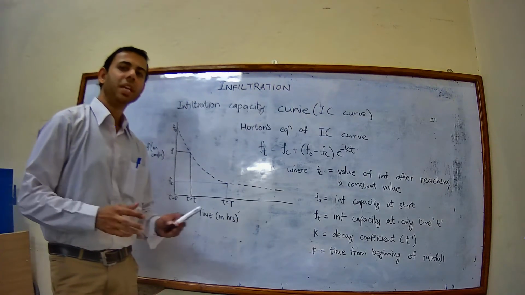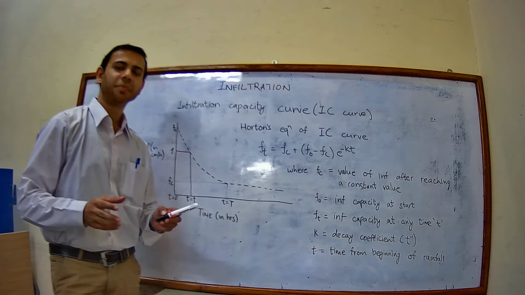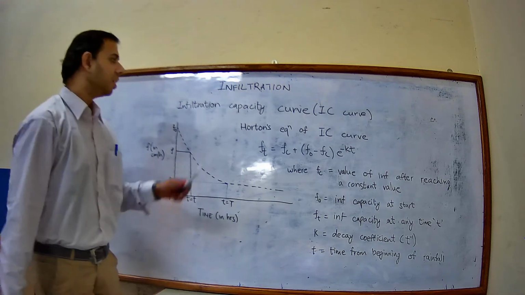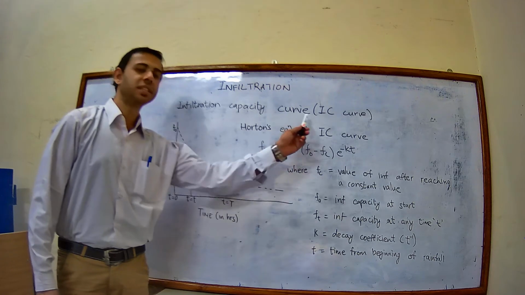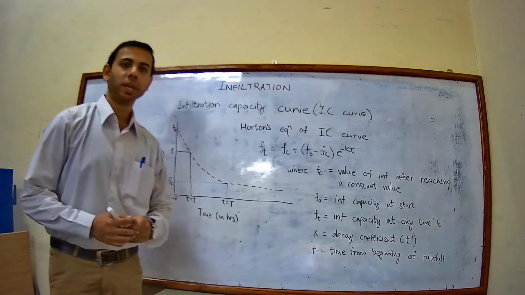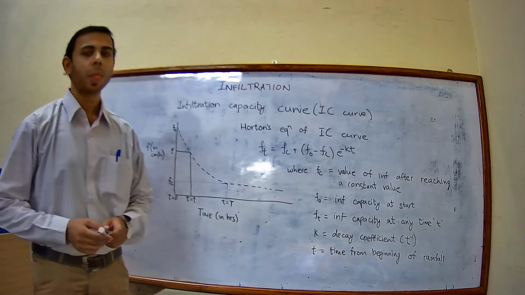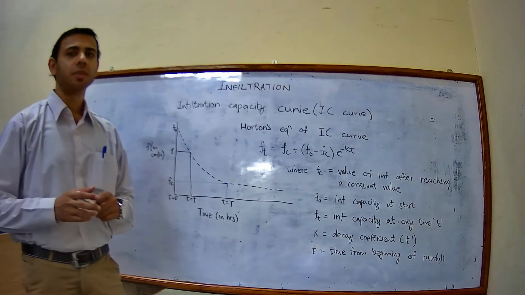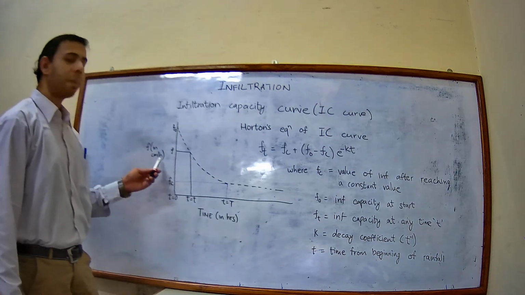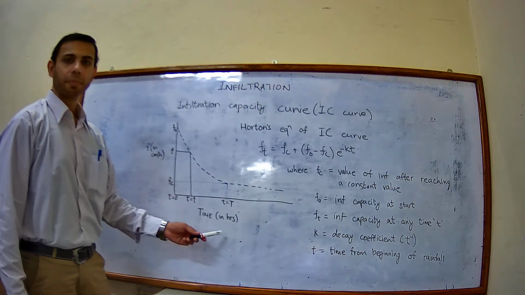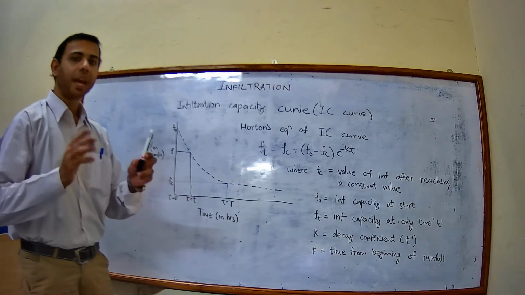So based on the infiltration capacity, we have the infiltration capacity curve, which is also called the IC curve. Now what happens in this curve? We get a plot of infiltration capacity with time in a given time period.